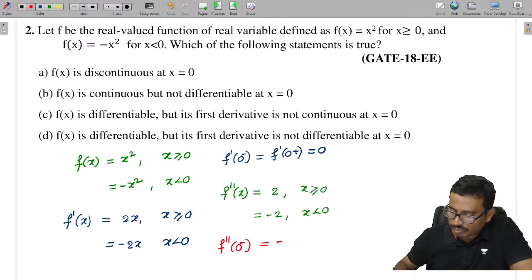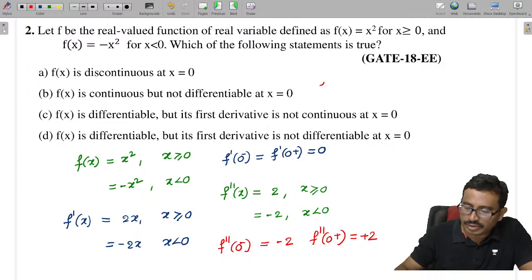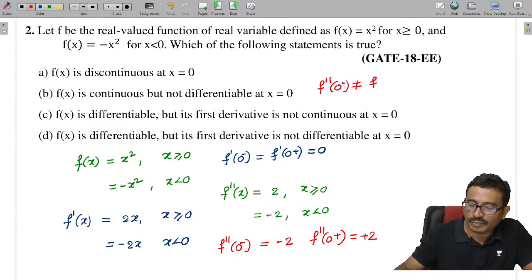The value is minus 2, and f double dash of 0 plus is equal to plus 2. You can see the left derivative and right derivative are not equal. f double dash of 0 minus is not equal to f double dash of 0 plus.